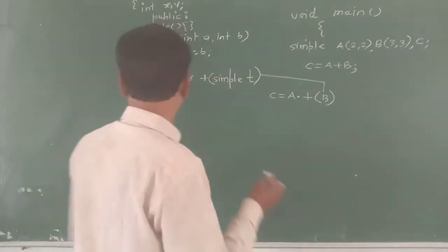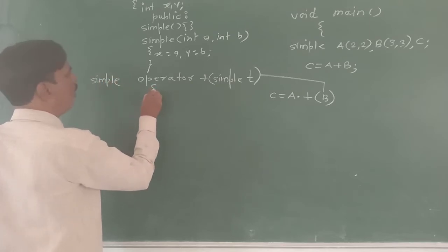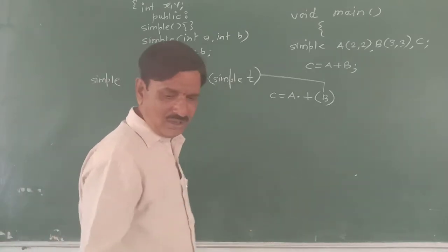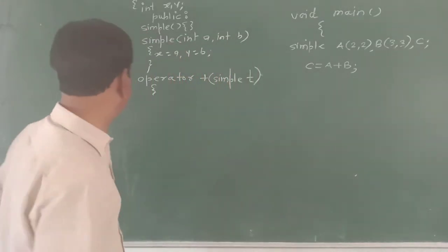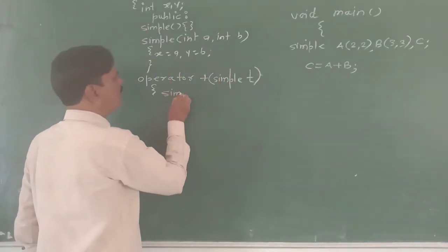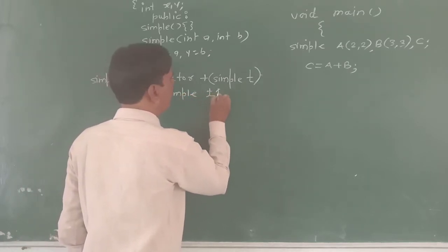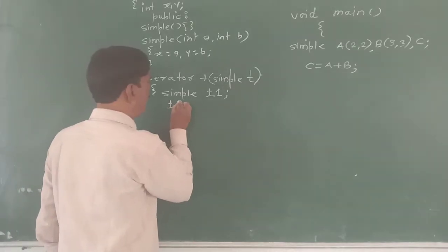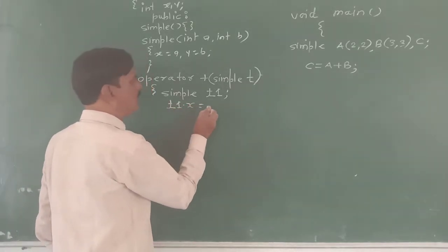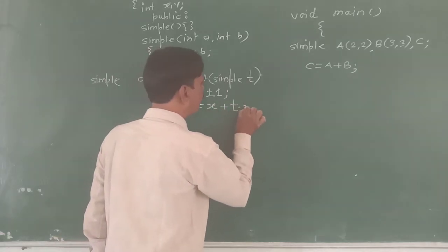It will return C. That's why simple is also written as the return type. Now, as it is returning the object C, it has to create an object of class simple, simple T1.